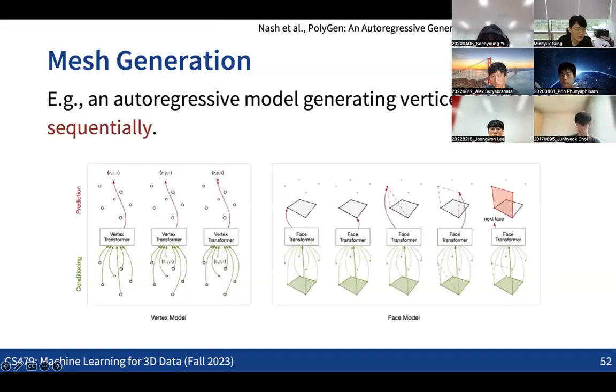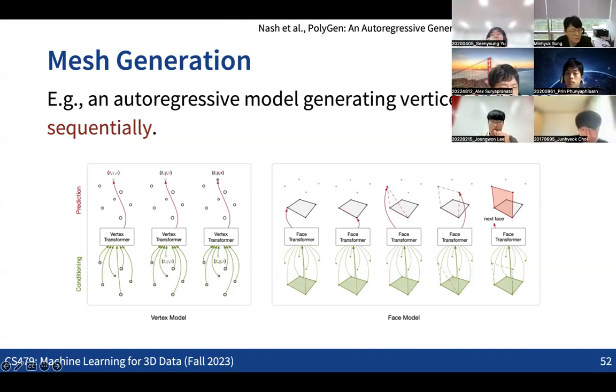There are also some attempts to make 3D meshes directly using the neural network. This work was introduced just 3 years ago, in 2020, and their idea was actually quite straightforward. There are already neural networks that can produce sequential data, right? For example, ChatGPT and many large language models produce sequential data as outputs.